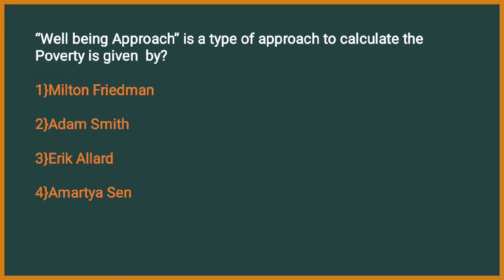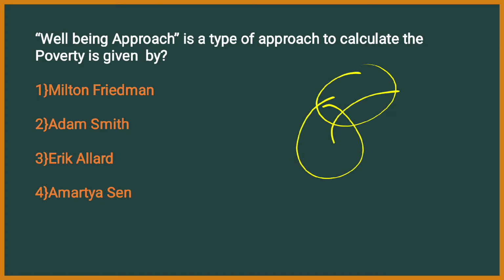Next question. Well-being approach is a type of approach to calculate the poverty, given by. Right. There are mainly 3 types of well-being. This person has mentioned about the well-being approach, and he called it as being, having, and loving. See, if you draw Venn diagram, it's like this. It's called as being, having, and loving. This approach was in order to calculate the poverty, he gave this approach. Who was that person? First one, Milton Friedman. Second, Adam Smith. Third, Eric Allard. And fourth, Amartya Sen. Here the right answer is Eric Allard.